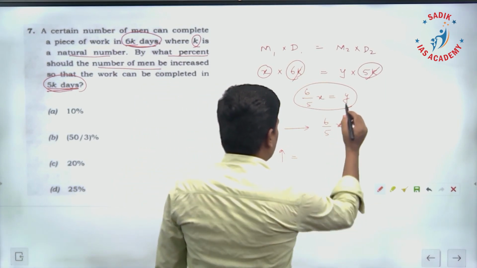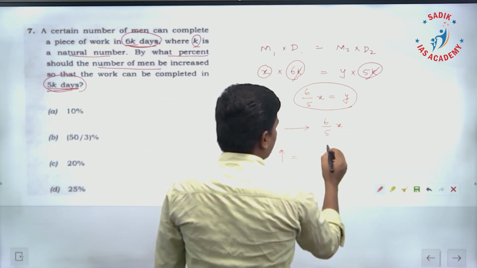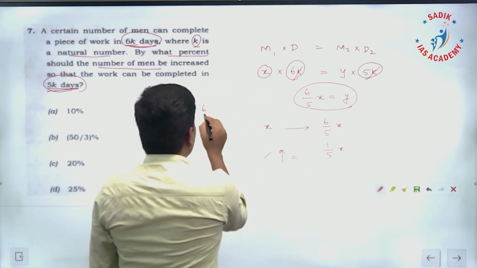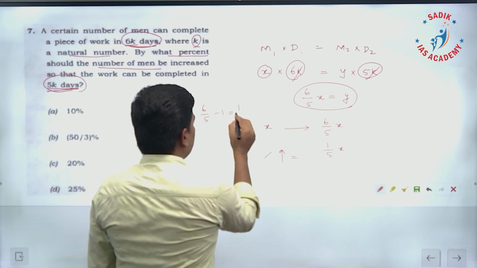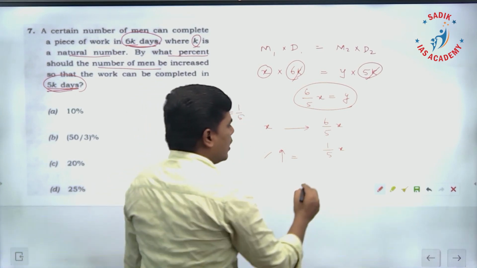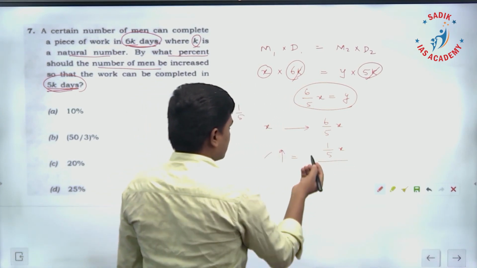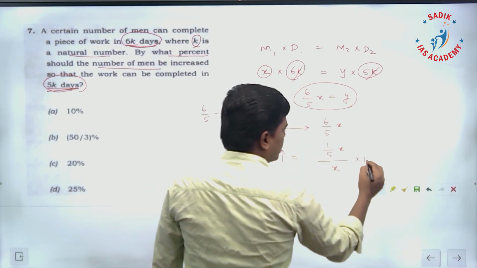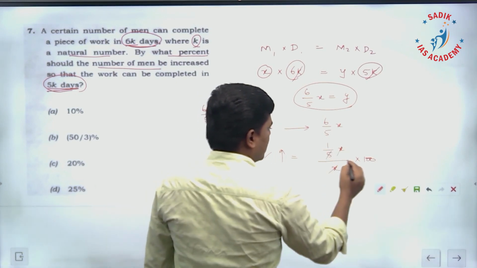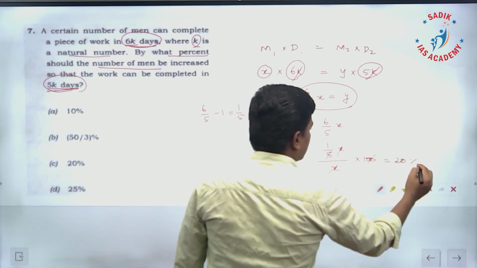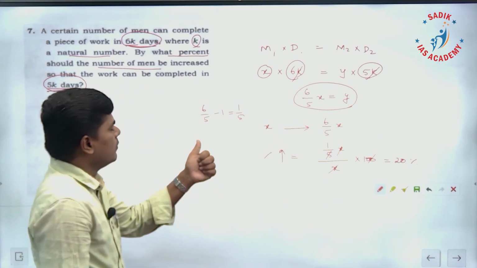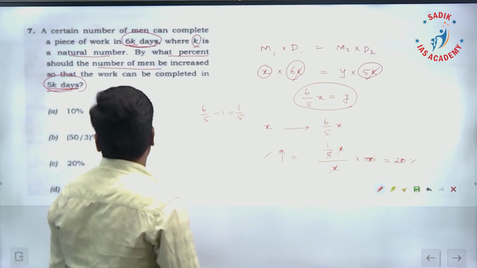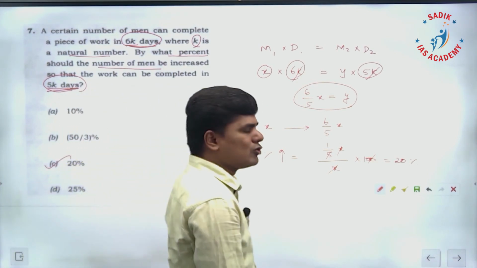So it is going to be what? The difference here is going to be 1 by 5x, the difference 6 by 5 minus 1. So it is 1 by 5x with respect to what? With respect to x only. From x, this much is increased, into 100. So x gets cancelled. This is going to be 20%. So 20% of the men need to be increased to complete the work in 5k days. So the option is C. The answer is 20%.